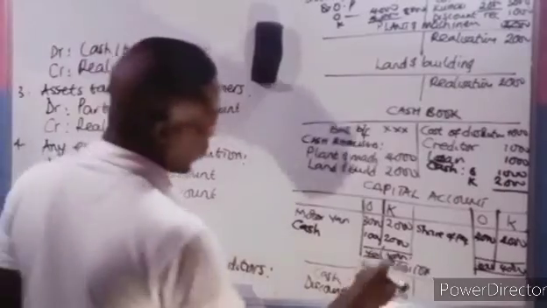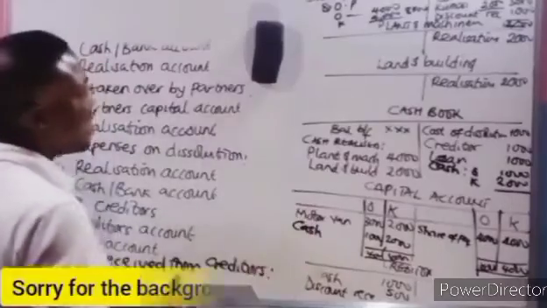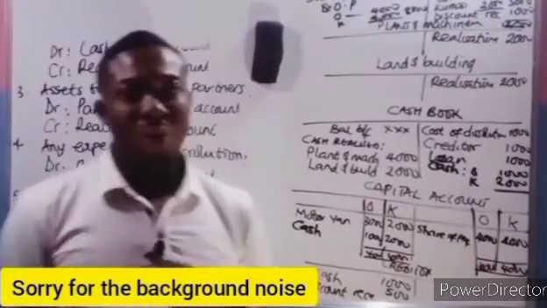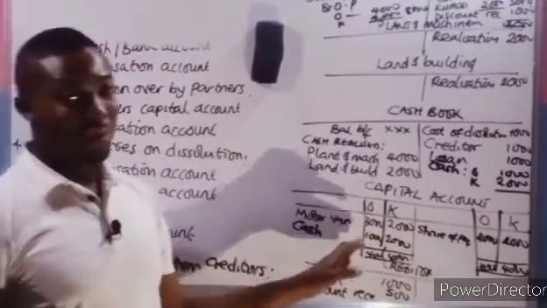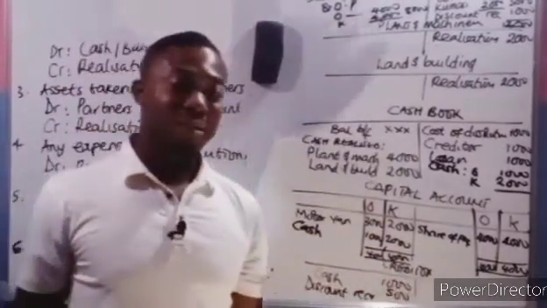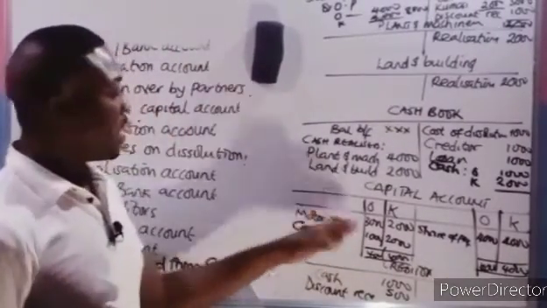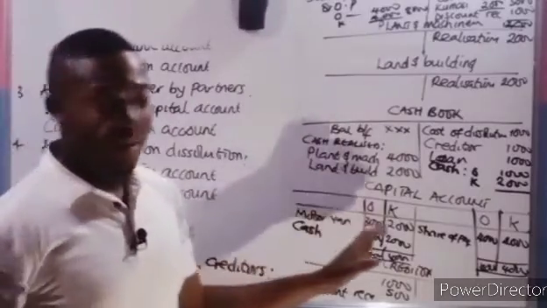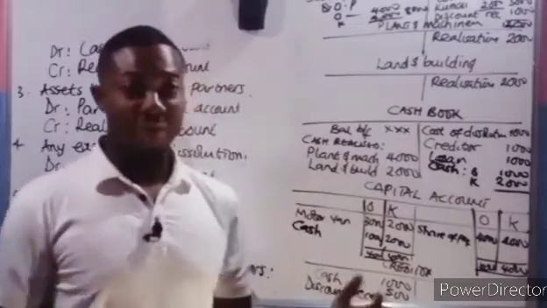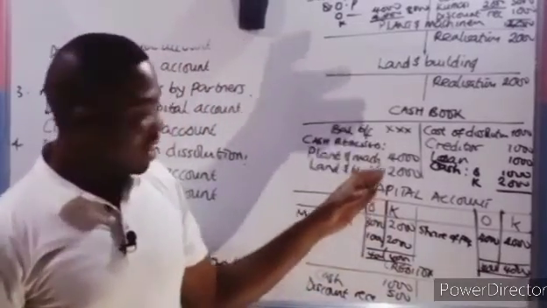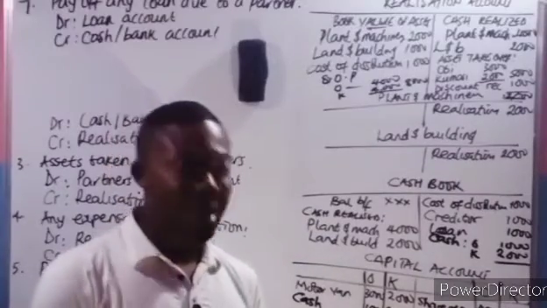So then you have to balance other individual accounts and asset account. Now, like I said before, if any partner's capital account shows a debit balance, it means that he has to bring in what? Cash. So if he has to bring in cash in order to sort out the finance of the business, and if he can't bring in cash due to the fact that he's insolvent, then the other partners will have to bring in cash in order to pay off for him.